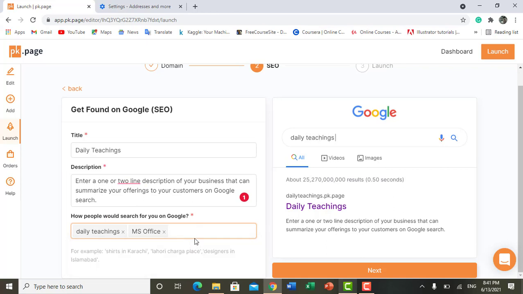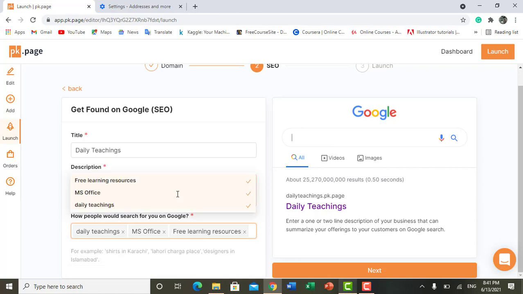You can add more elements as well, like I can add free learning resources. Fine, I just press enter, and it will show some demo articles here. Like if anyone searches free learning resources on the internet, it will show your page here.